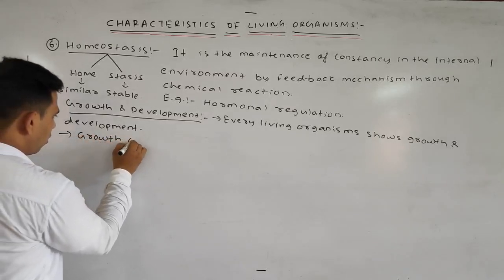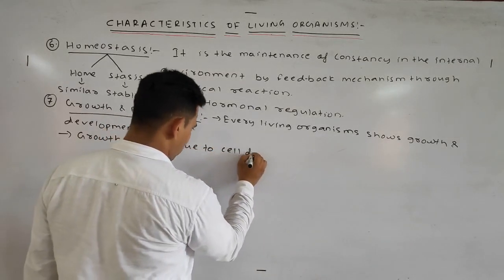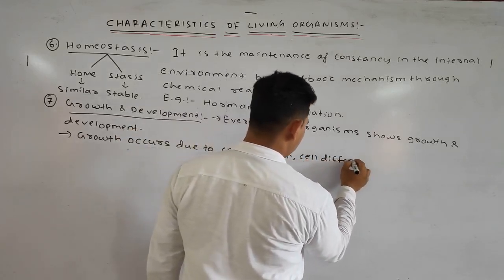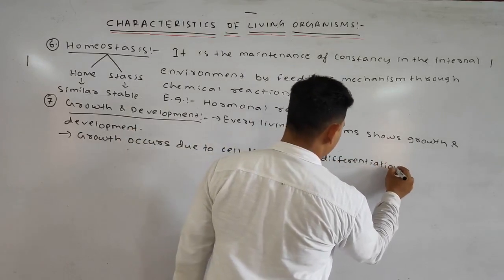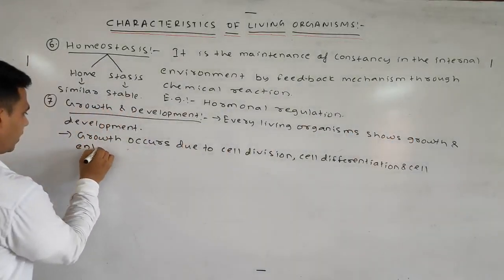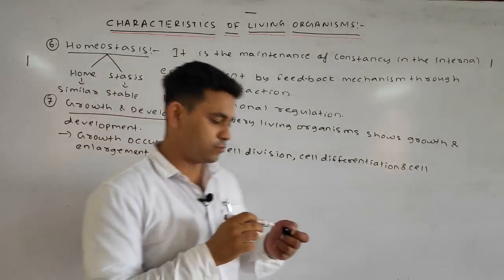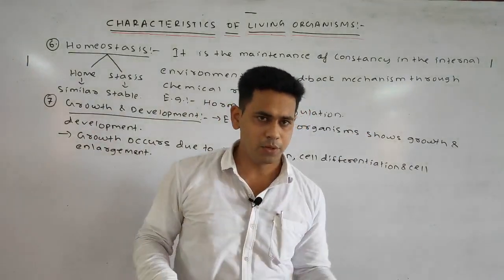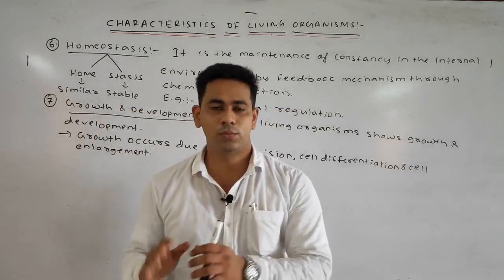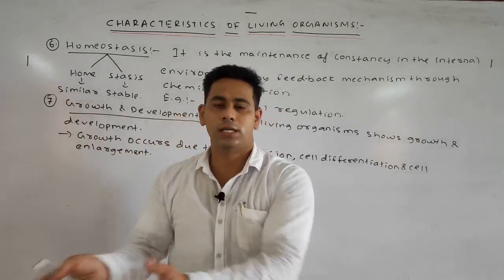Growth occurs due to cell division, cell differentiation and cell enlargement. Obviously, the basic unit is simple: it may be unicellular, meaning a single cell is present, but in the case of multicellular, more than one cell is present. How do these more cells come? Simply by cell division. It simply divides to form the organism.